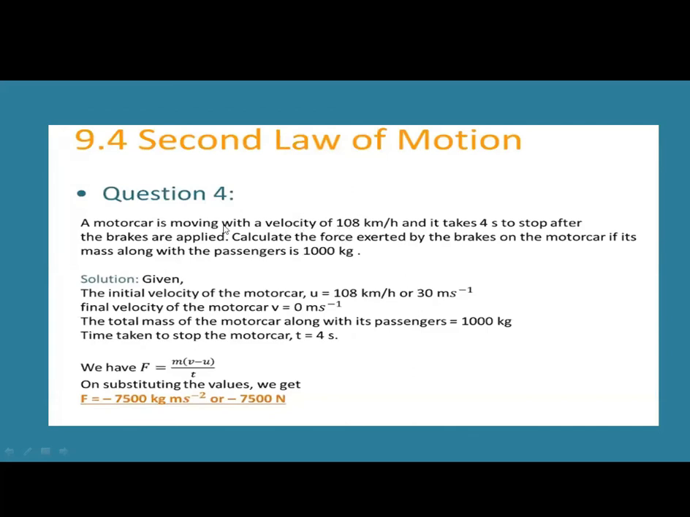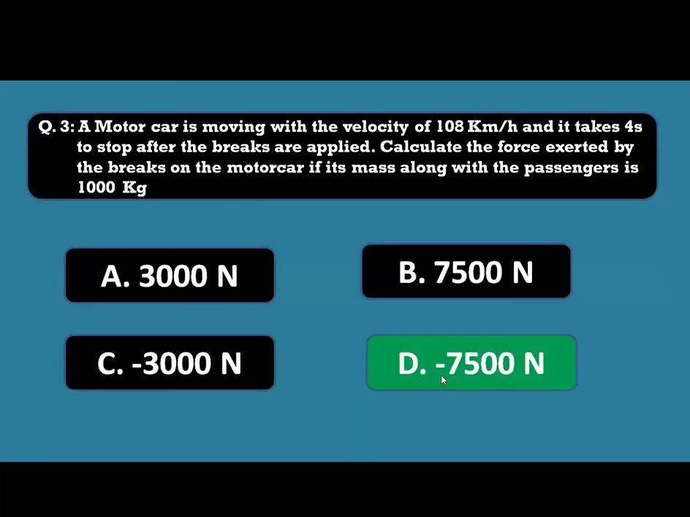They have given that the initial velocity is 108 km per hour. Converting kilometers per hour into meters per second by multiplying by 5 by 18, you get 30 meters per second. The final velocity v is equal to 0. The total mass of the motor car along with the passengers is 1000 kilograms. The time taken to stop the motor car, t, is equal to 4 seconds. F is equal to m into (v minus u) by t. So F is equal to minus 7,500 kg meters per second square, or minus 7,500 newtons. So this is the answer.